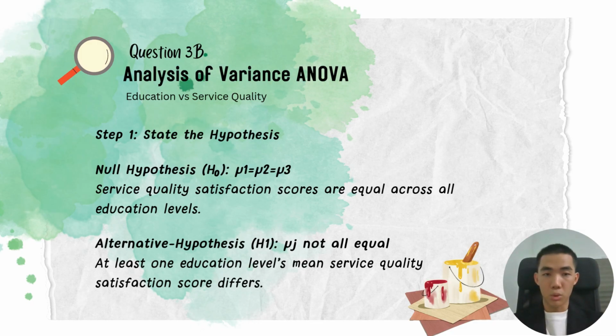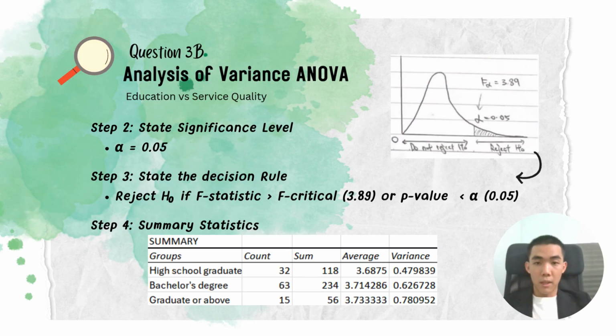And next, in question 3B, we use one-way ANOVA to test whether there are significant differences in passenger satisfaction based on education levels. Firstly, we state our hypothesis. The null hypothesis H0: all education groups have equal mean satisfaction, while the alternative hypothesis H1: at least one group has a different mean. And for step 2, 0.05 as the significance level.